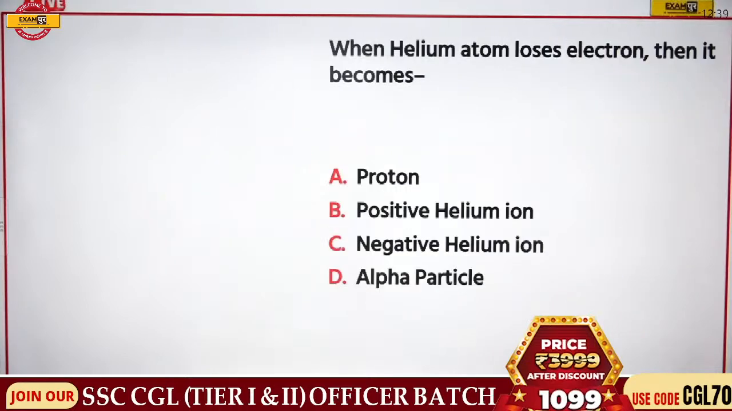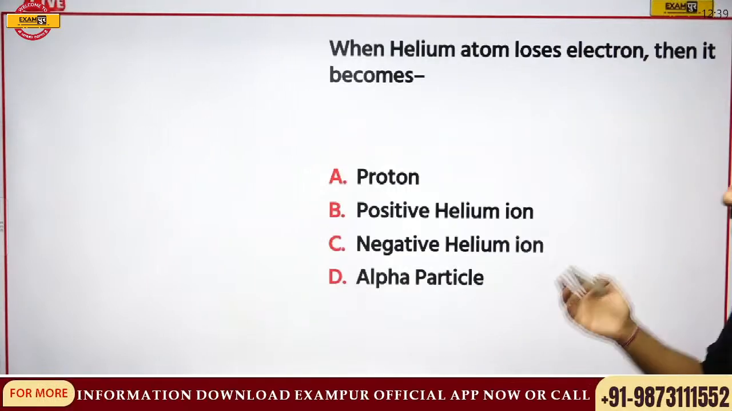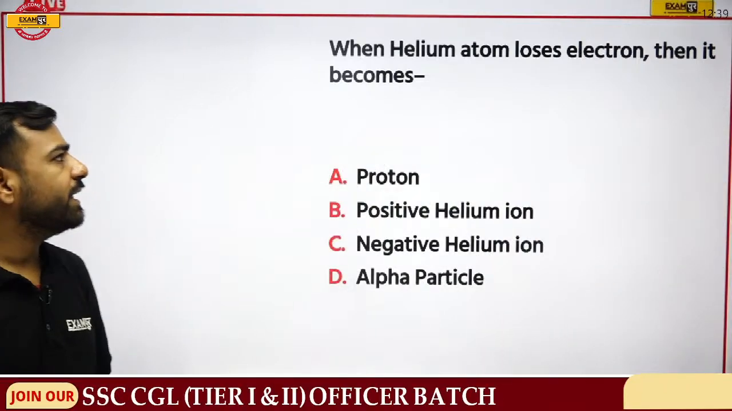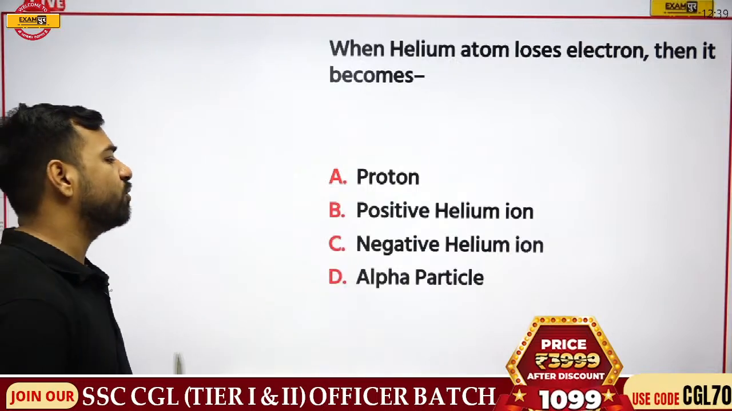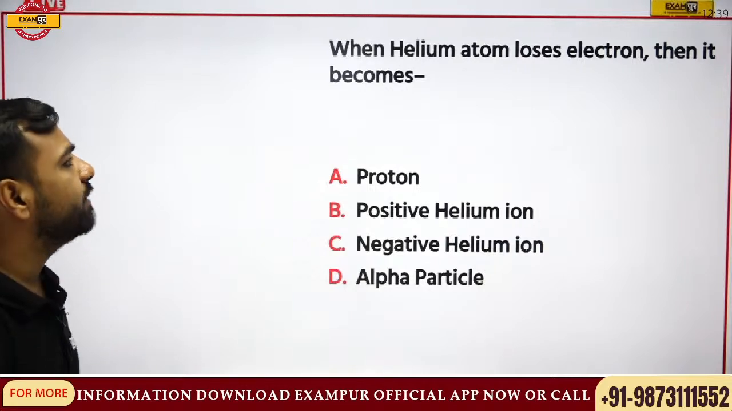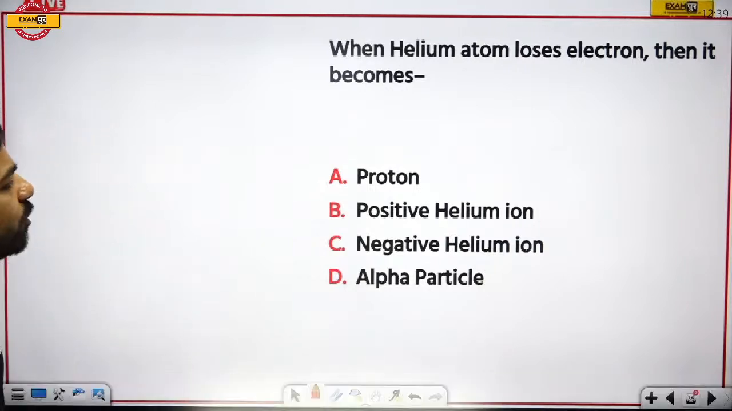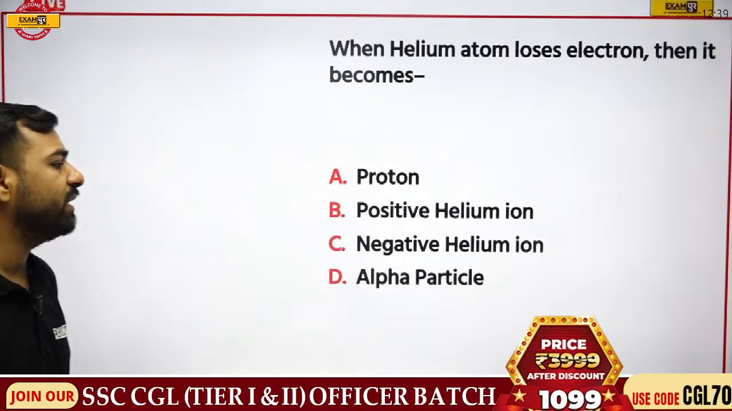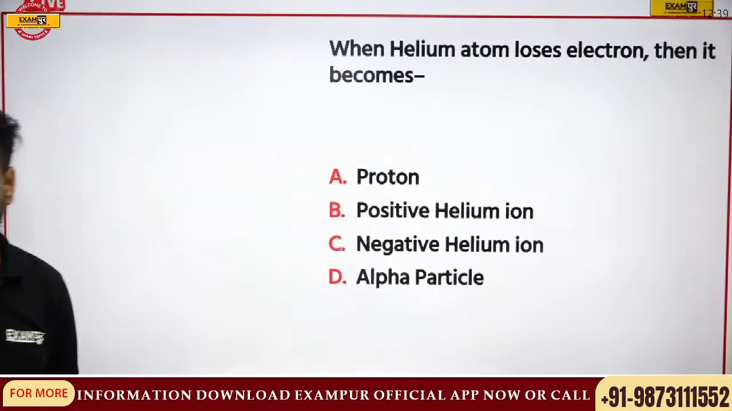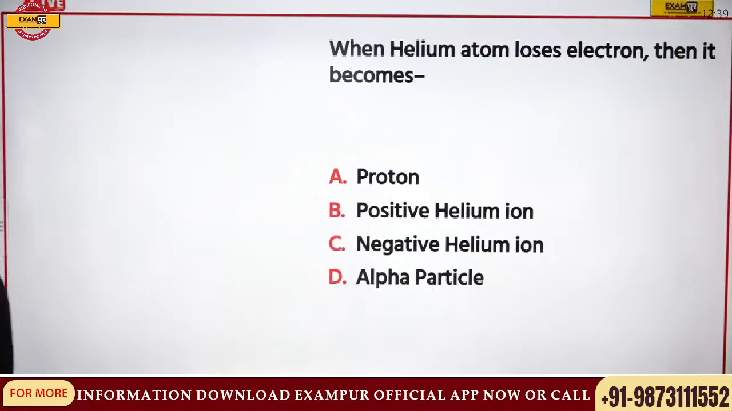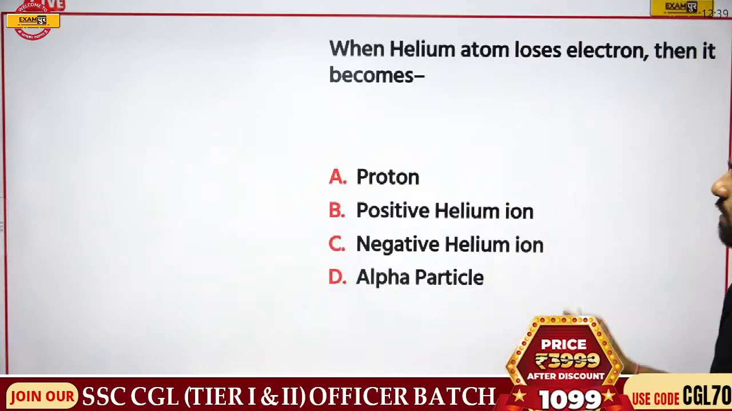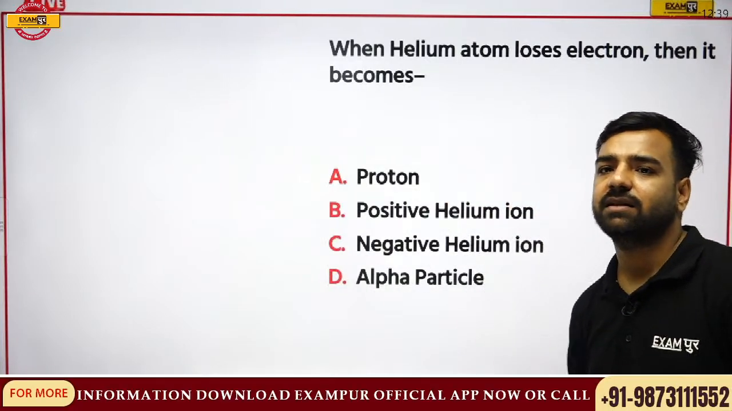Next. When a helium atom loses an electron, then it becomes what? This was the question which we discussed even yesterday. When a helium atom loses an electron, it becomes what? Is it a proton, positive helium ion, negative helium ion, or alpha particle? Answer, please. And everyone who is there in the session, I want the answers from everyone. Because all these questions were previously asked and are repeatedly asked.